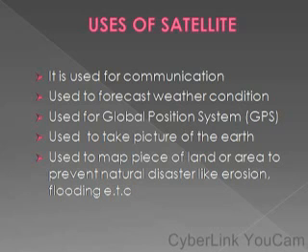So two, a satellite is used to forecast weather condition. We have different types of satellites, and they don't perform the same function. The communication satellite cannot perform the function of a weather satellite. The weather satellite is used to forecast weather condition for a particular place, or for a particular country or continent. And three, it is used for global position system, that is GPS.